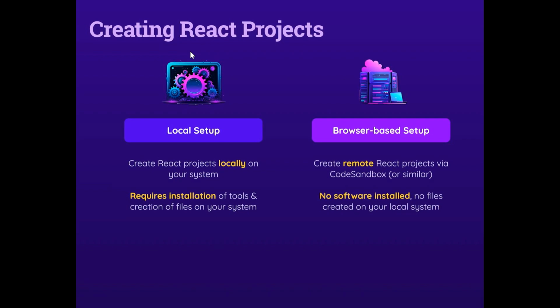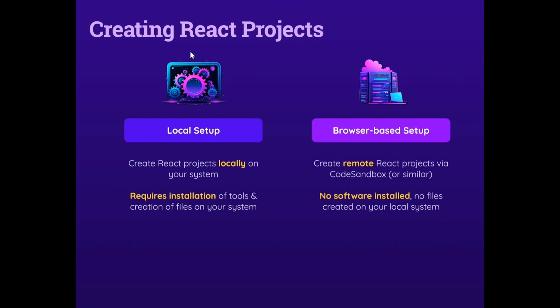After that, creating our React projects is basically of two types: local setup and browser based setup. Local setup means the React project that you are building will be stored on your computer or laptop, whatever device you are using, in your local system only.